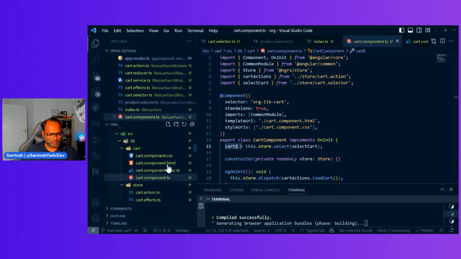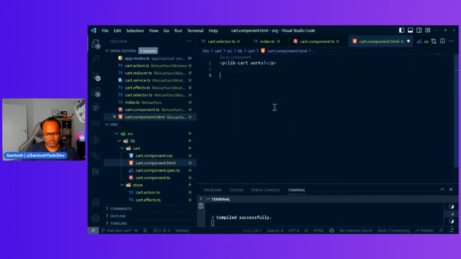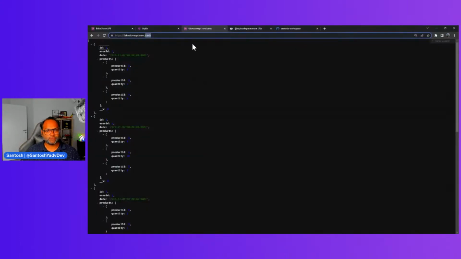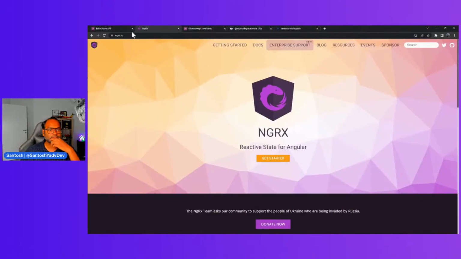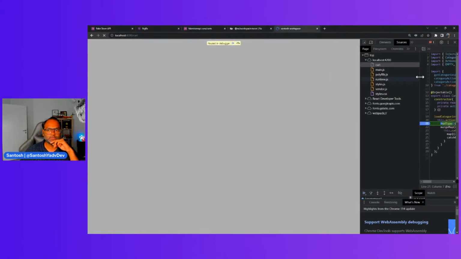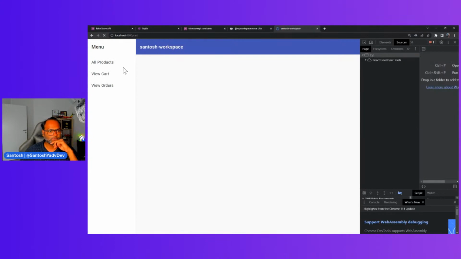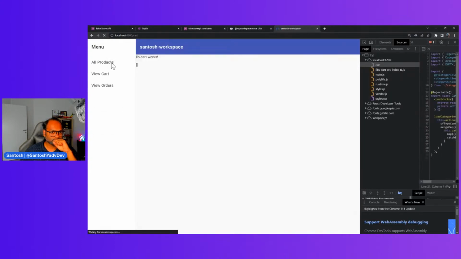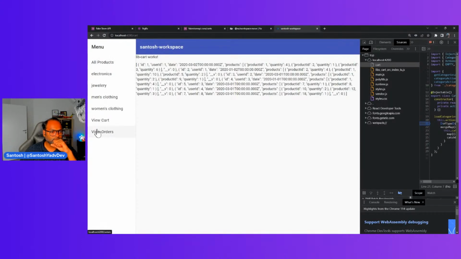Let's try to bind it. And here we'll say cart async pipe JSON, just to see if we have this cart information or not. Let's go back to our UI. Let's disable the breakpoints. So yeah, cart works.